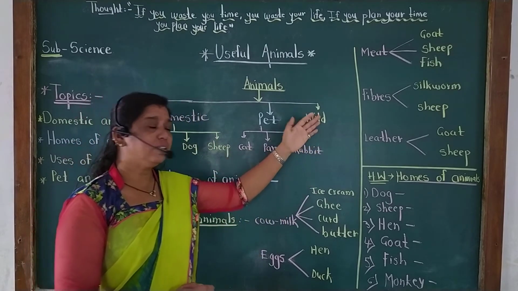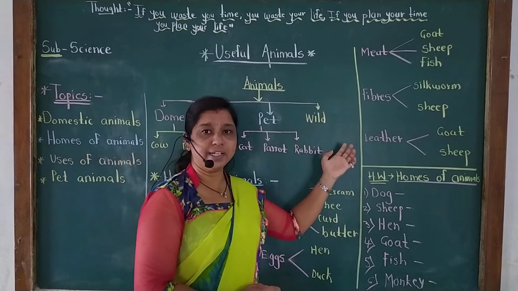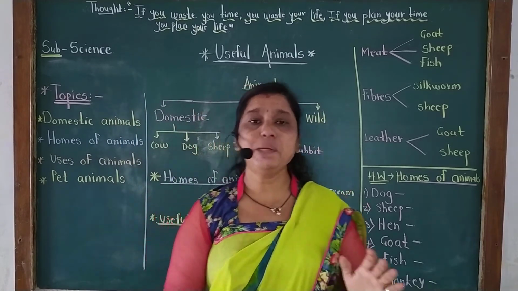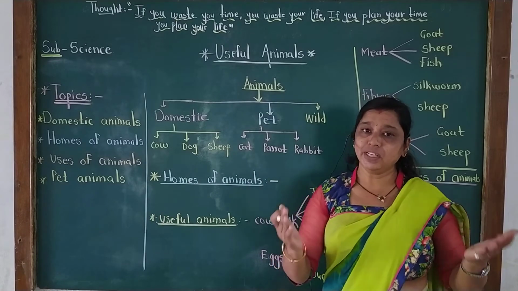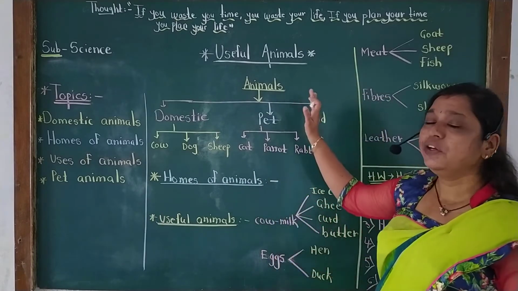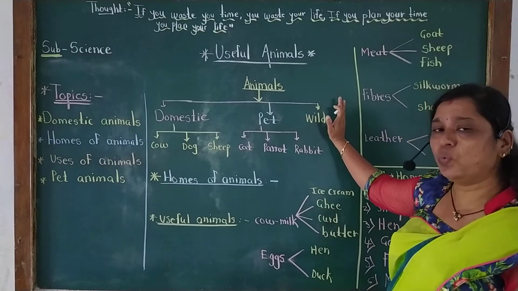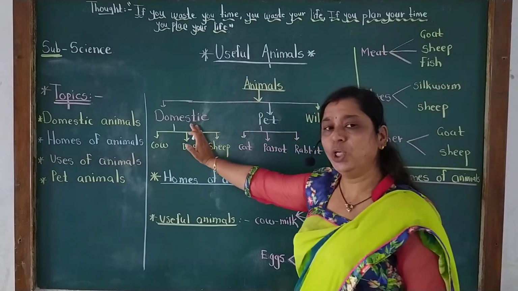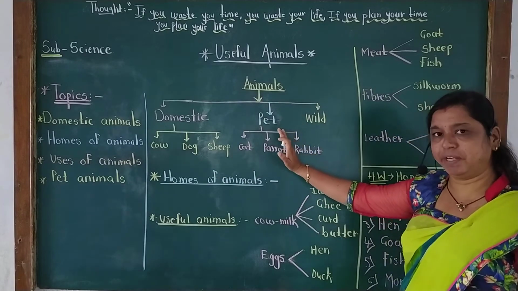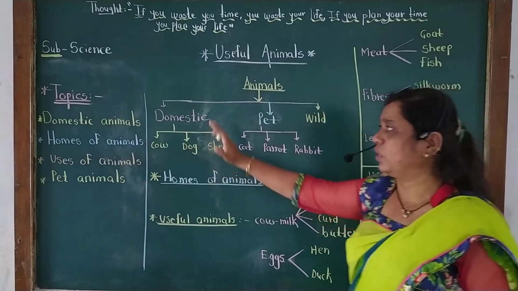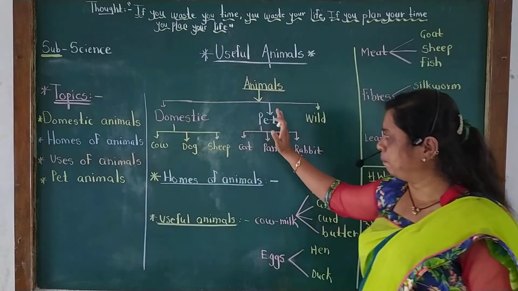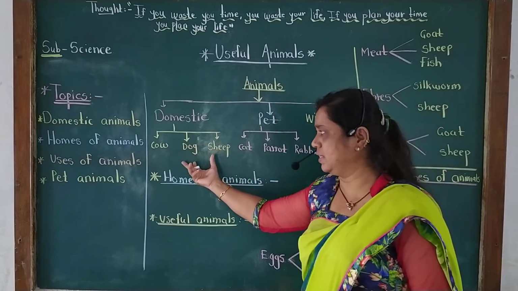Also, we have seen in the last session wild animals. Wild animals we are not keeping in our homes, but they are living in the jungle. But today we are not studying about wild animals. We are going to study about domestic animals and pet animals. Now you understood what domestic animals are, what pet animals are, and their examples.